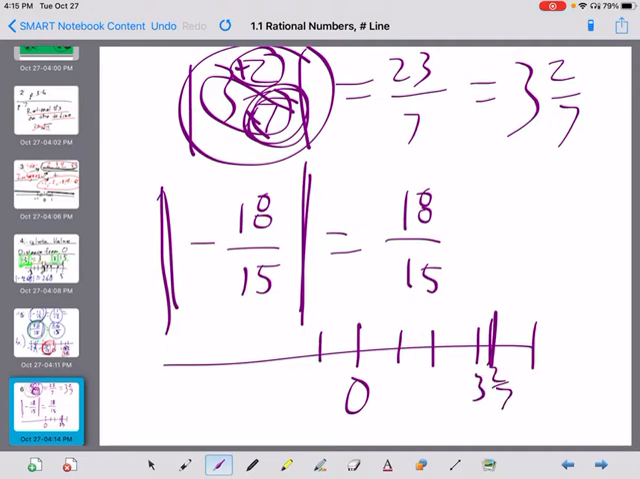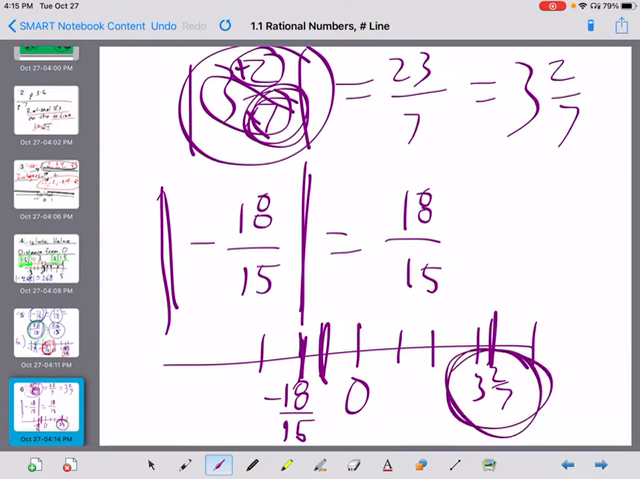And negative 18/15, well, that's negative. It's less than negative 1, but not by much, because this would be negative 15/15. So negative 18/15 must be a little bit further back. And the question is, which number is farther from 0? Well, clearly this is a lot farther from 0.